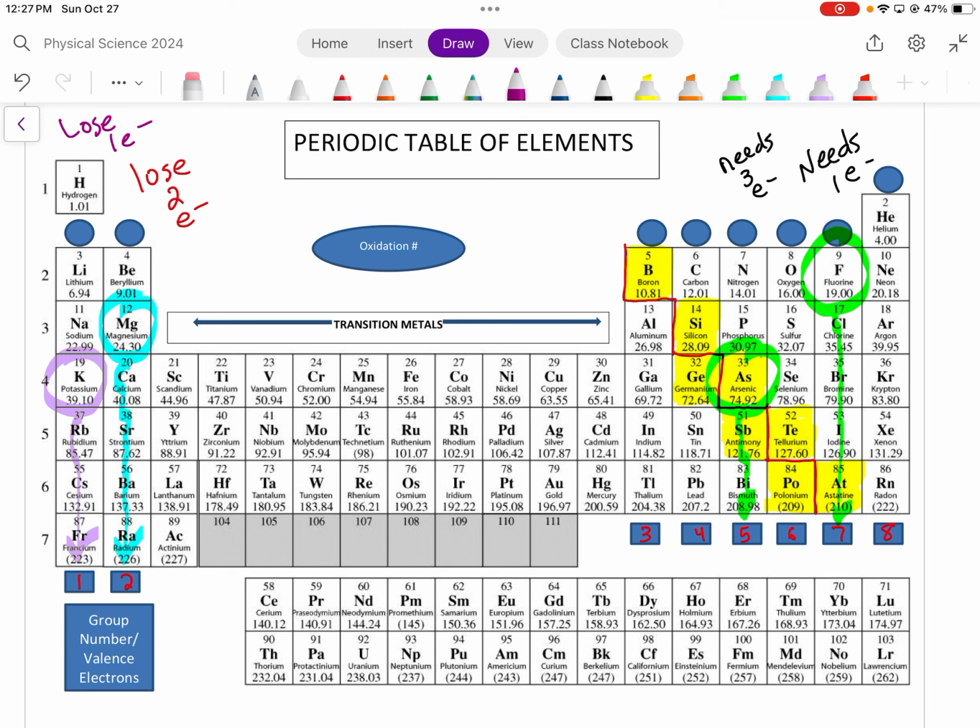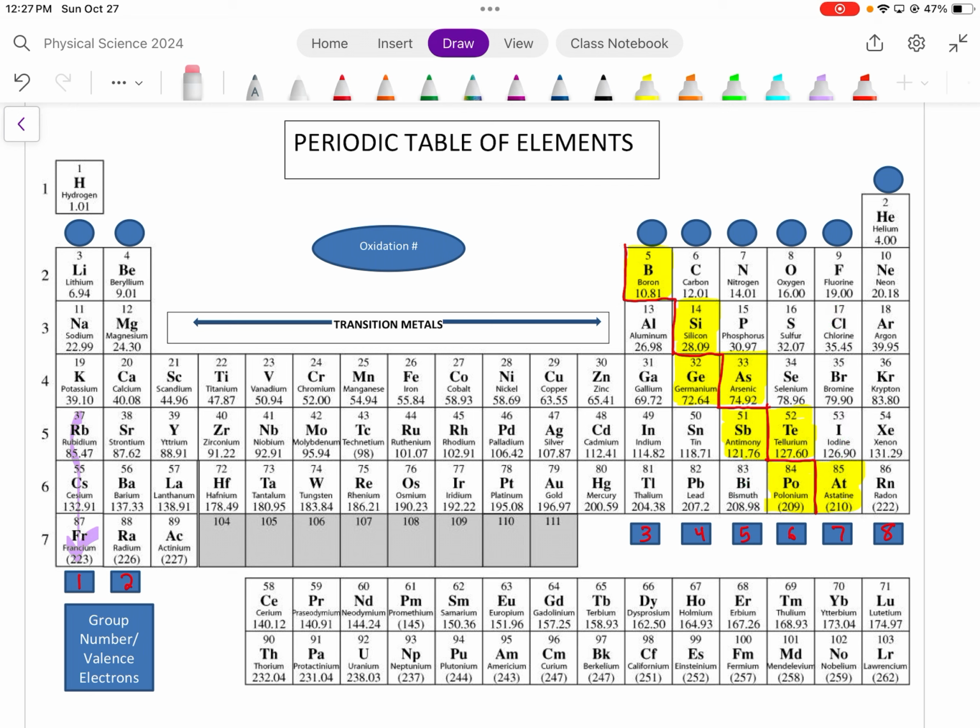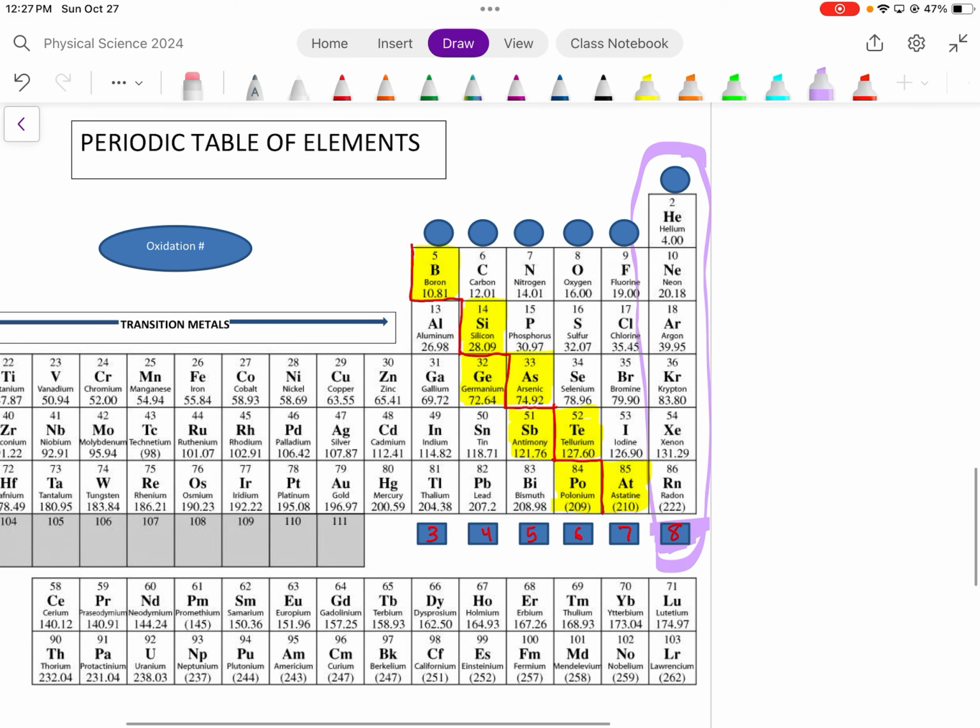So as we're looking at this idea of stable, all of the elements on the periodic table are looking to either gain or lose electrons to become stable, with the exception of the noble gases. The noble gases, if you notice, already have 8 electrons. Their atomic energy levels are already full.